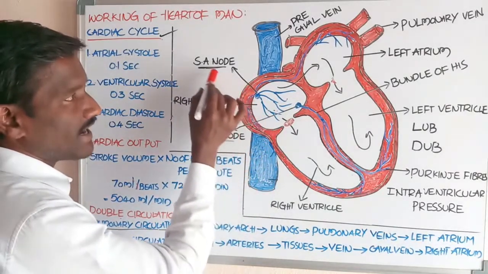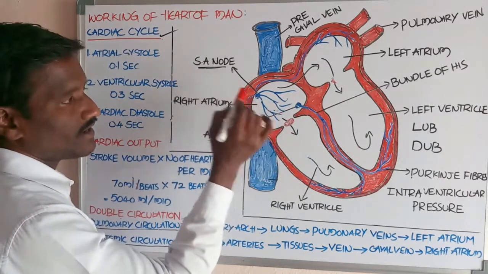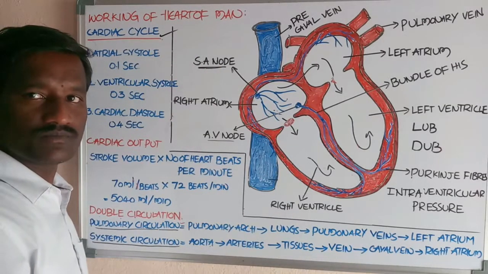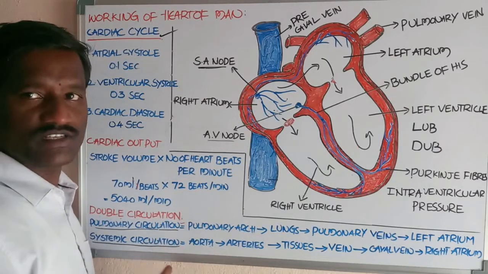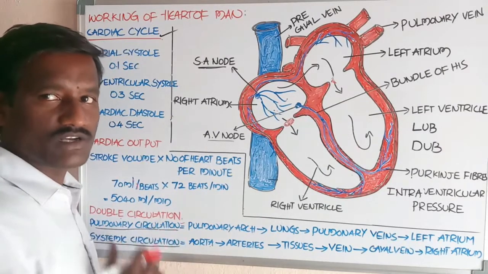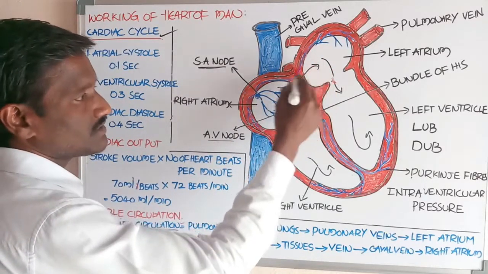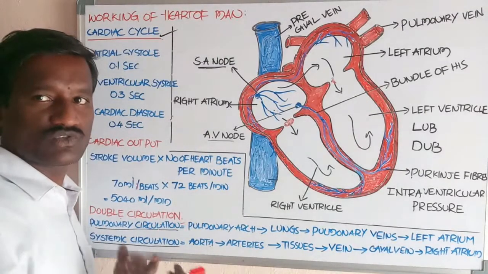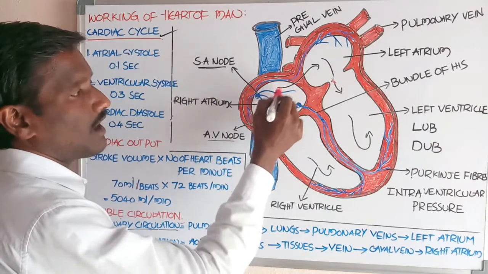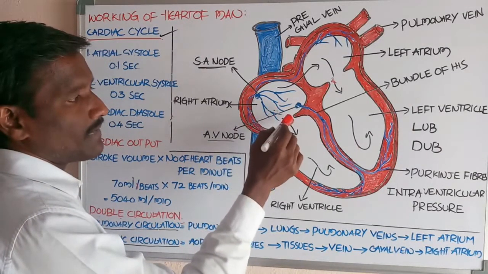The sinoatrial node, shown in the right atrium, acts as the pacemaker of our heart and generates the action potential. It is the nodal tissue, and both of the atrial chambers go to contraction.